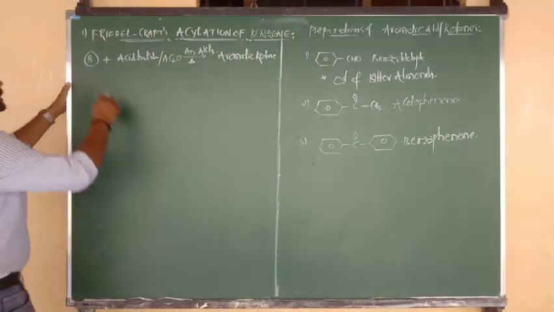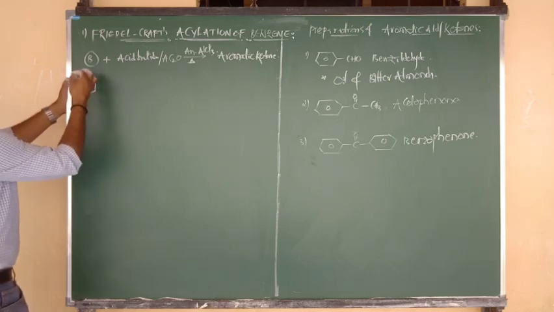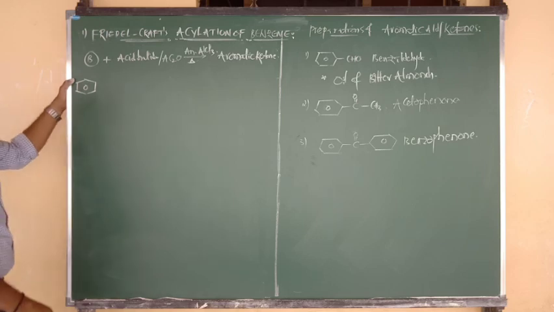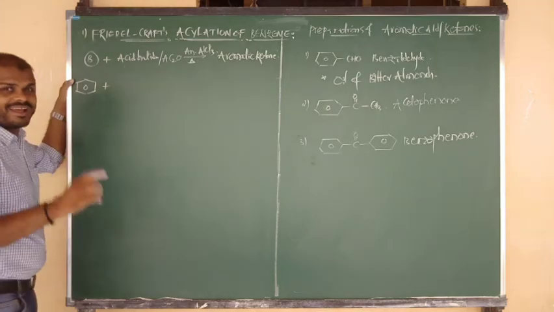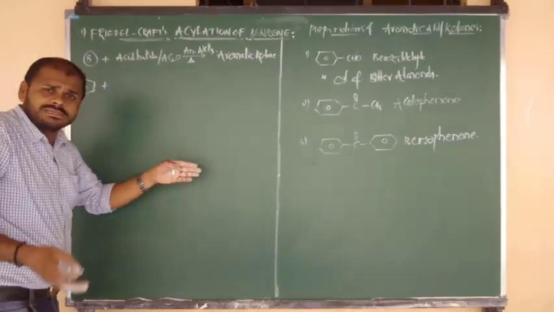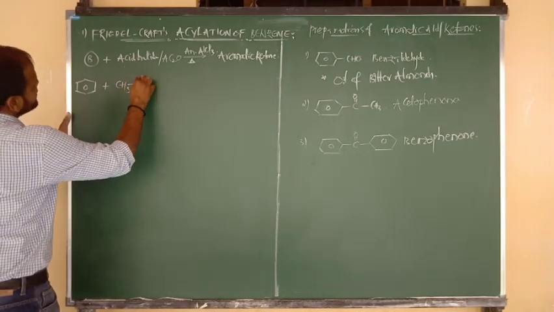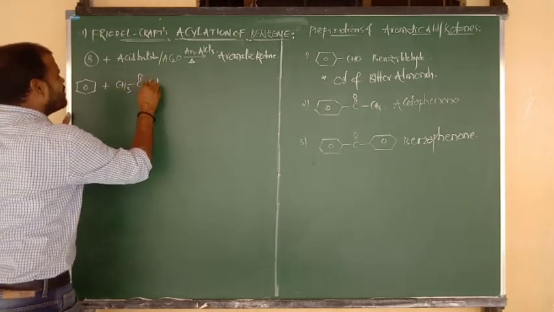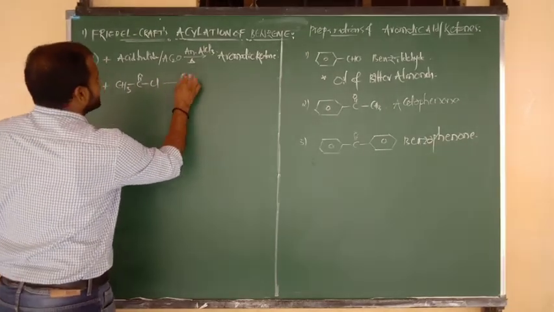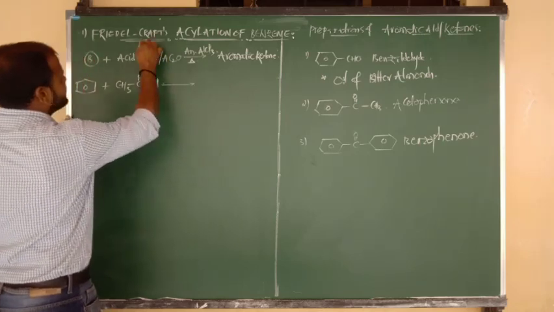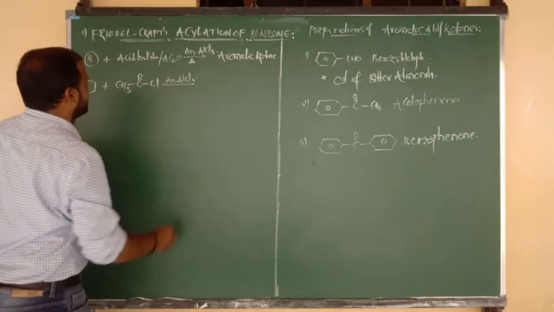So what is the formula of benzene? C6H6, a 6-membered ring with 3 pi bonds inside, otherwise delocalization. It reacts with acyl chloride, or acid chloride, or we can say acetyl chloride. What is the formula of acetyl chloride? CH3 bonded to C double bond O, bonded to Cl. The reaction takes place always in presence of anhydrous AlCl3.